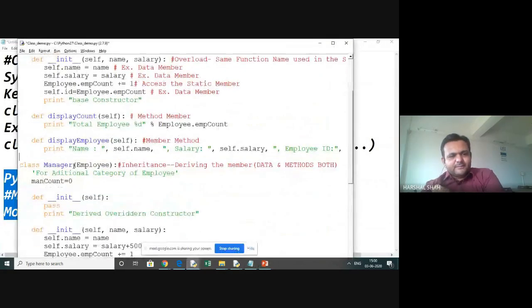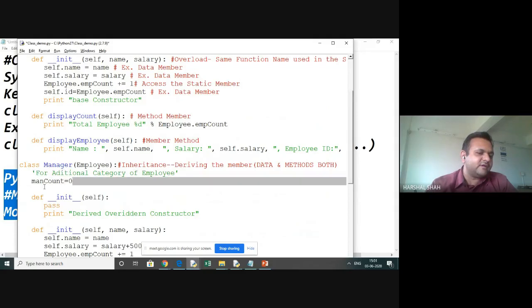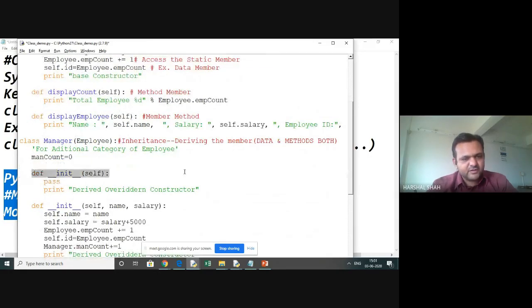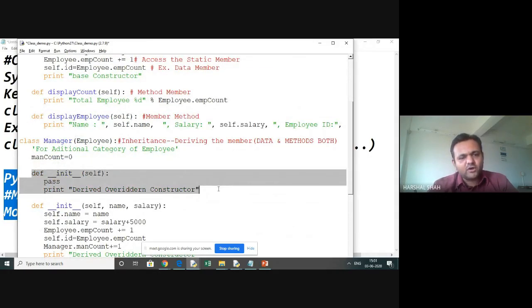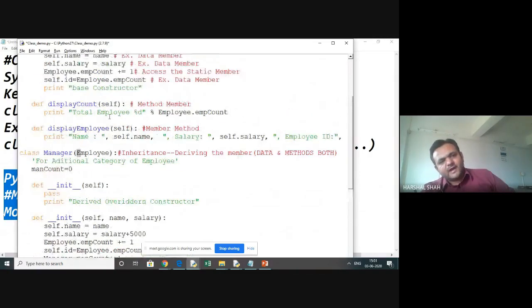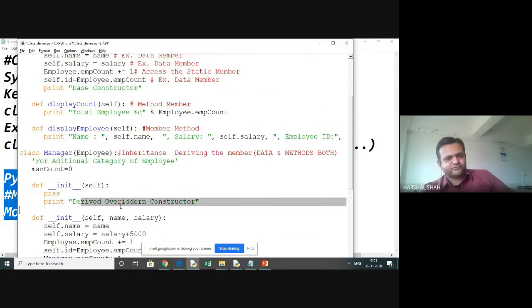So we have created a manager and we have used the inheritance. This becomes our class employee. Now whatever information is there, every class you can pass this data. Now we have created one more static member, that is man count, which is 0. It is the manager count. The initial call is the derived object's constructor, because when we create this, it will pass to the base also and the derived also.